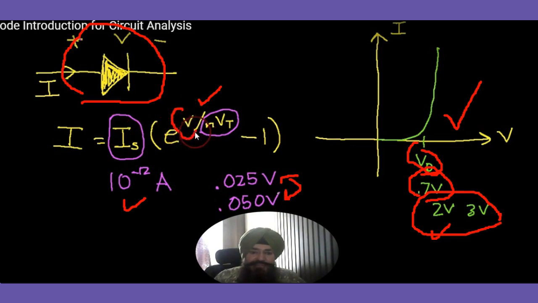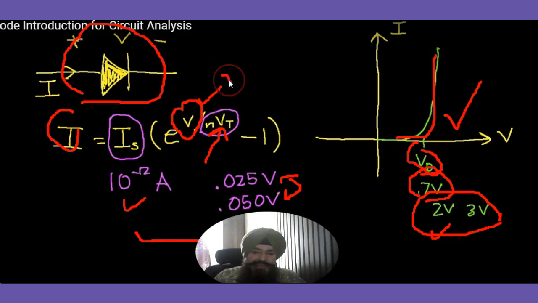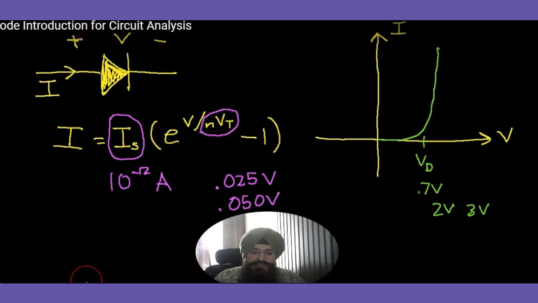So now we are left with only one parameter, the forward voltage and the forward current. You go on substituting the value of V and find I. Theoretically, at a given temperature, you find this value constant. Then substituting V, find I. Then verify whether the experimental curve matches the theoretical curve or not. This is an exercise for you.